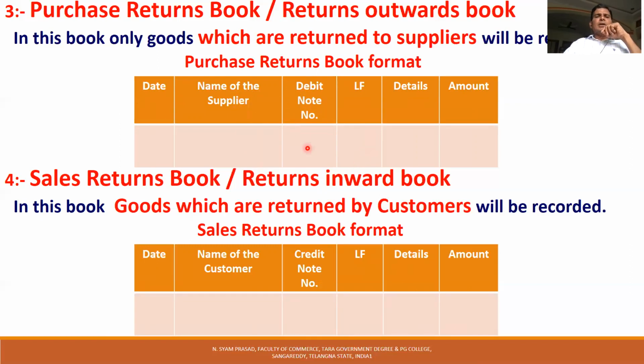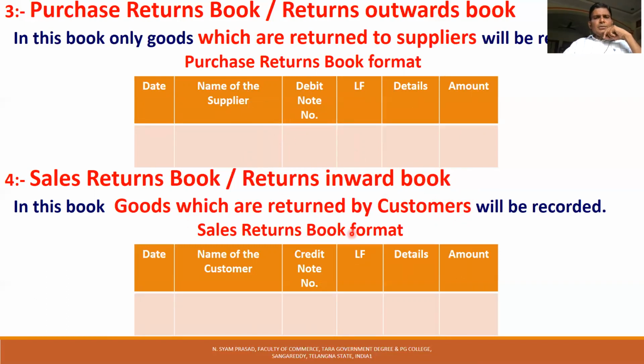Ledger folio means the supplier account number, the account page number in the ledger, then details of the goods returned, and amount are recorded. This is a 6-column format: date, name of the supplier to whom we sent the goods, debit note number, ledger folio page number of the supplier's ledger account, details of the goods returned, and the amount will be recorded in this purchase returns book.